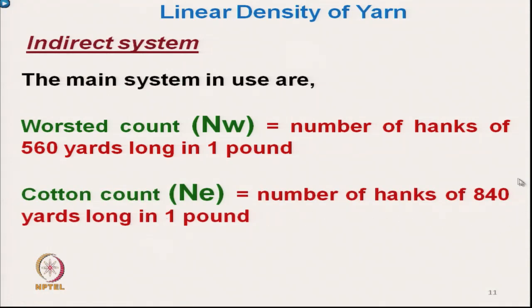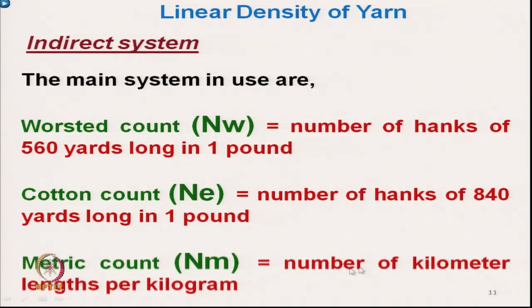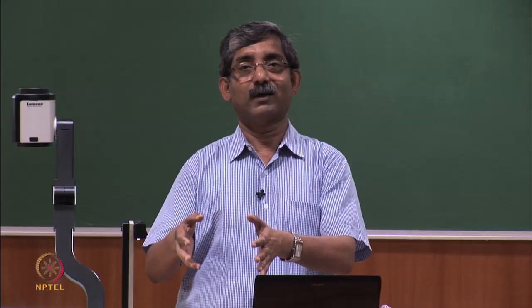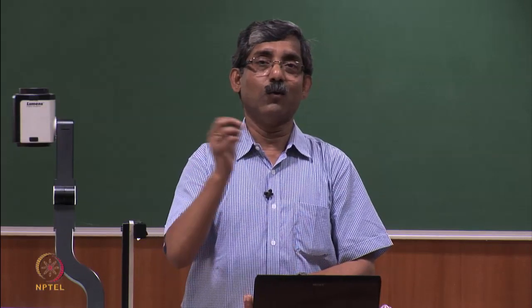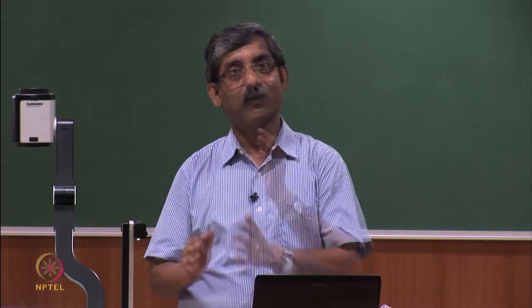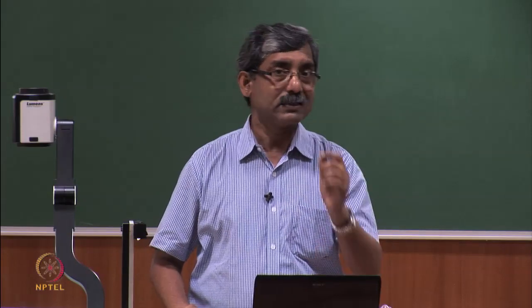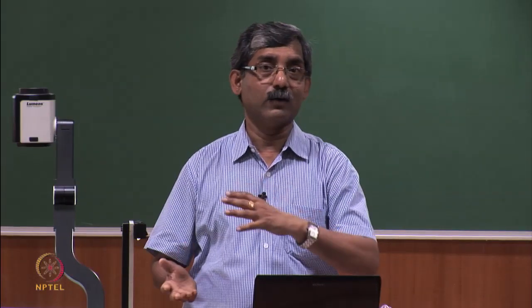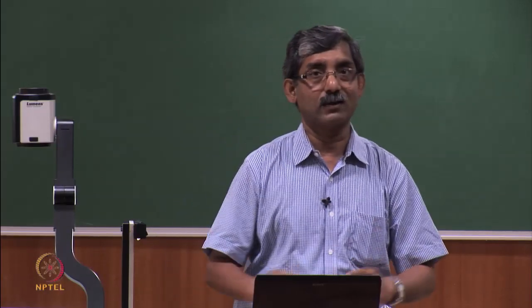The cotton system, as we have discussed, uses 840 yards. Another system is the metric count, where we use kilometer and kilogram in place of yard and pound. That is the number of kilometer lengths per kilogram. Here we take yarn of 1 kilometer each, and how many such 1 kilometer yarns there are in 1 kilogram is the number. Now we will see how we can convert from one system to another.